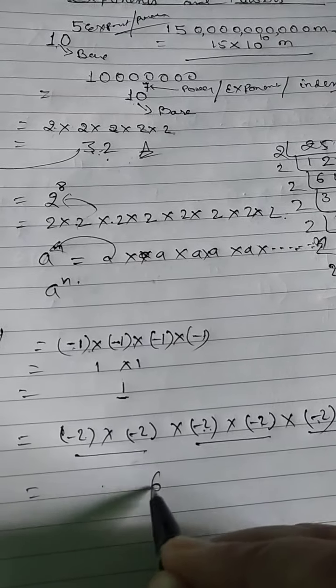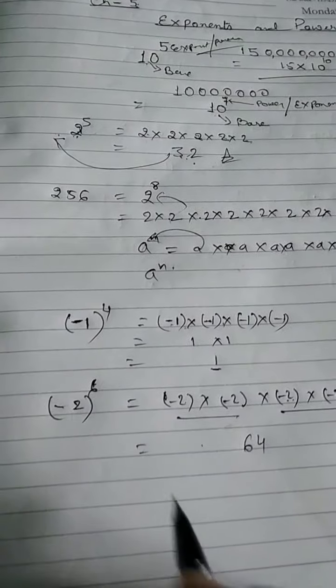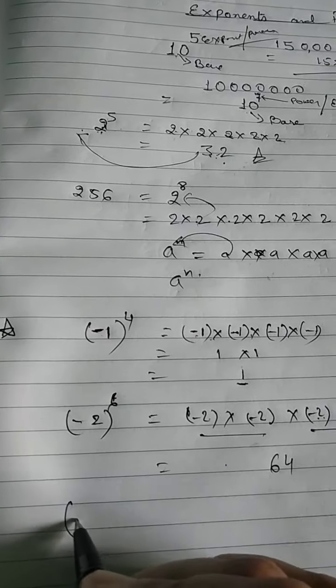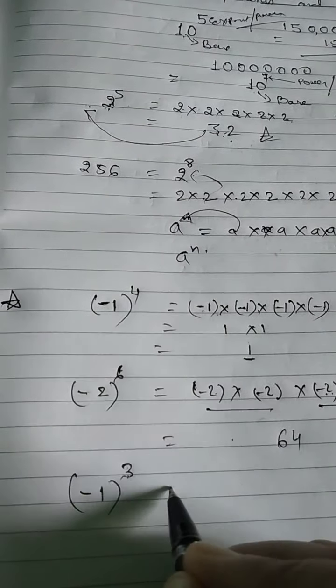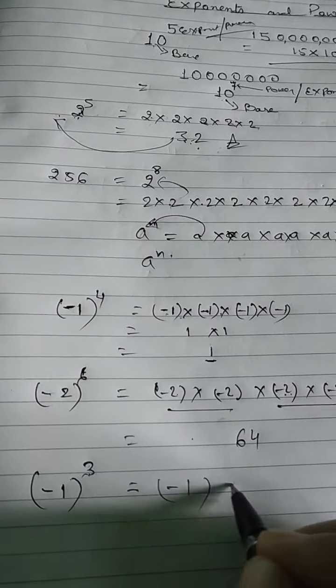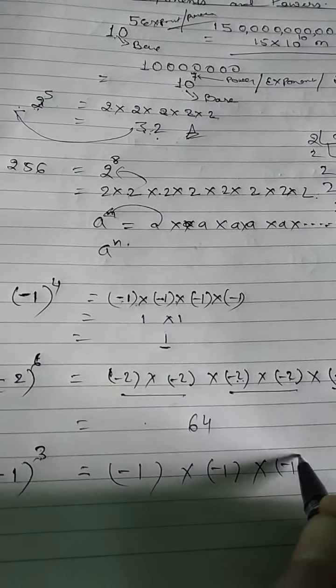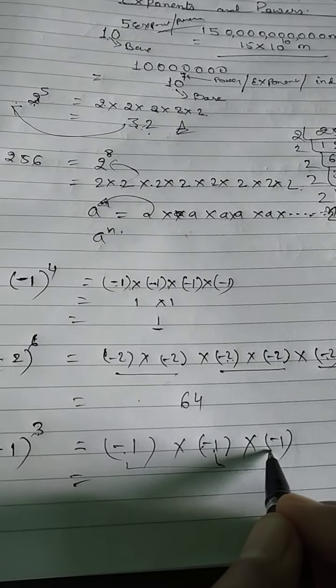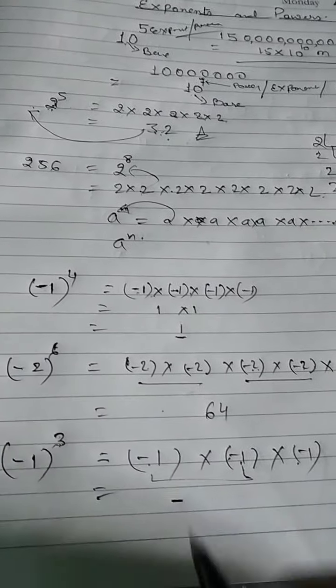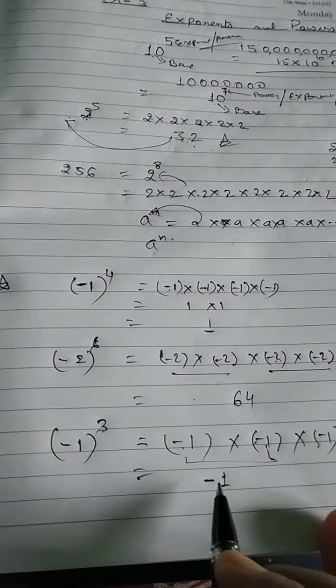64, but in plus. But if I am taking a negative number whose power is odd, 3 is an odd number, just see what we will get here. Minus minus plus, but plus minus minus. We will always get the answer in negative.